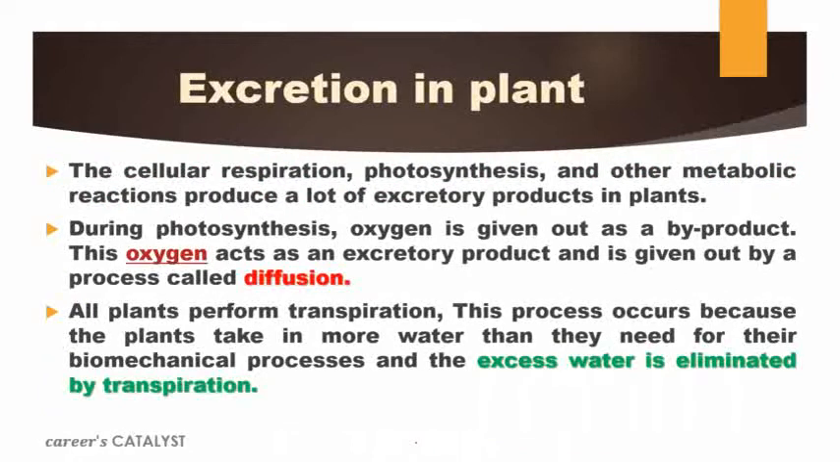Now, cellular respiration, the process of photosynthesis and other metabolic activities completed inside the body produce lots of excretory products that the plant needs to eliminate into the surroundings. During the process of photosynthesis, the plant actually gives out what? Oxygen. So you can consider this oxygen as an excretory product, right? And it needs to be diffused out into the surroundings. So it is done by the process of diffusion.